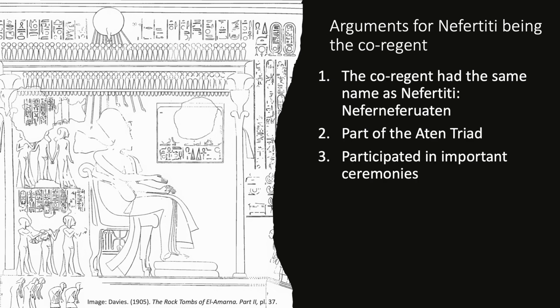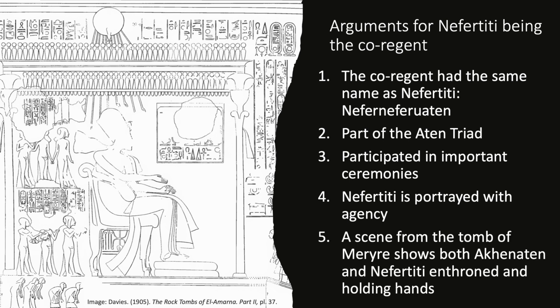Thirdly, Nefertiti participated in important ceremonies, such as handing out the gold of honor and smiting the enemy, scenes of which were traditionally linked to the king alone. Fourthly, Nefertiti is portrayed with agency, such as driving her own chariot and worshipping the Aten by herself. And finally, a scene from the tomb of Meryre shows both Akhenaten and Nefertiti enthroned and holding hands.